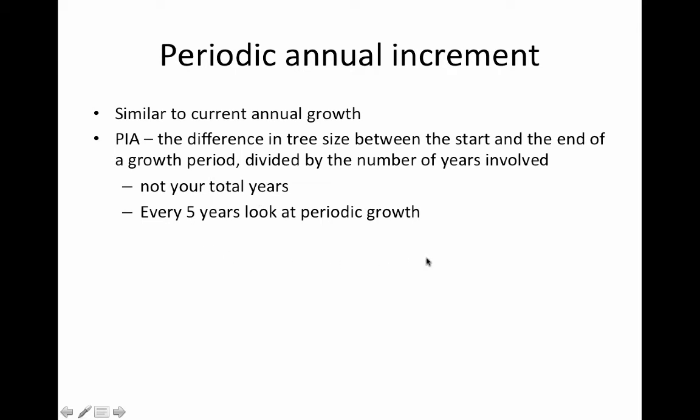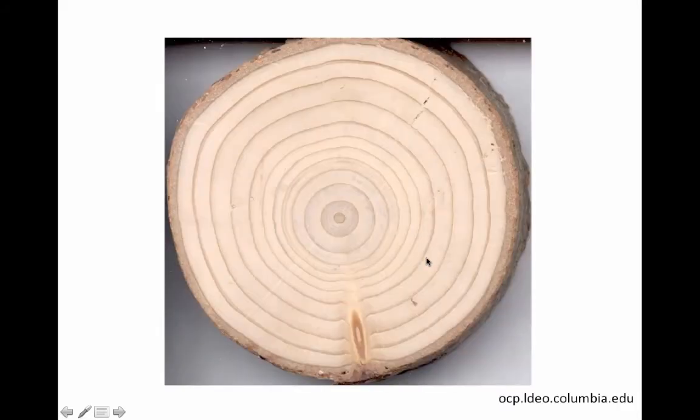So every 5 years we might look at periodic growth. So here is our tree cookie, and we can see both early wood and late wood, and we can use these rings to get an idea of the resources available for the tree. So in this example, when this tree was cut down, we see something, a branch maybe, happening there, but we see this tree was not limited. So the rings haven't started to decrease. This tree still had plenty of available resources, plenty of growing space to take advantage of.